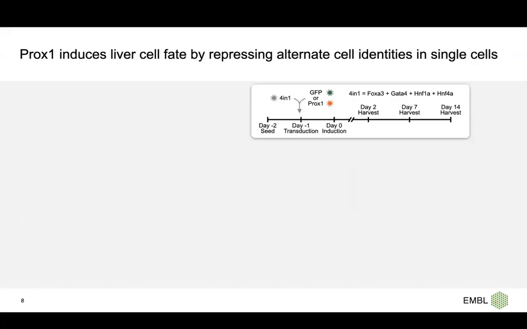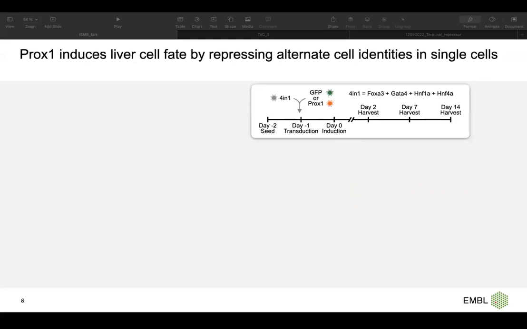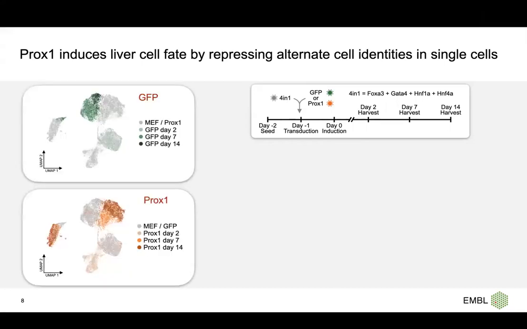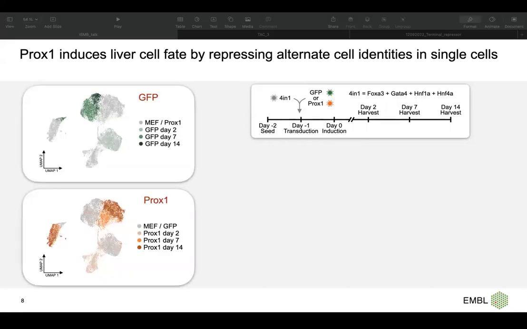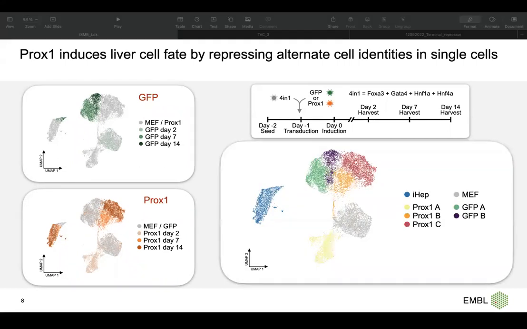For that, we designed a single cell experiment this time, where we overexpress PROX1 and then harvest the cells at day 2, 7, and 14. And by that, of course, we have the two conditions, GFP as a control, and also the PROX1 overexpression. The first thing we did was to identify the hepatocyte cluster, so the cells that are not confused and went toward the hepatocyte, and you can see these are the blue cluster here.